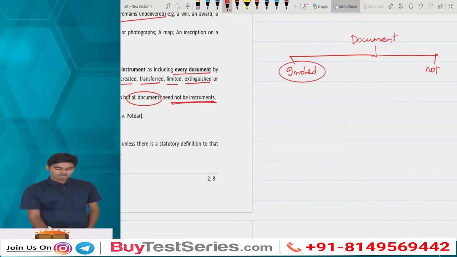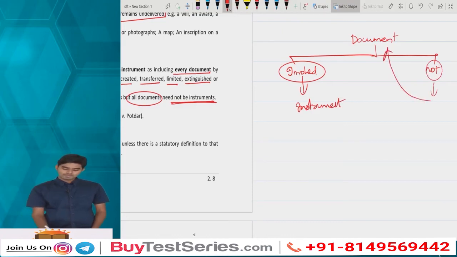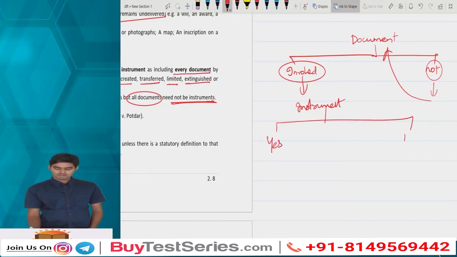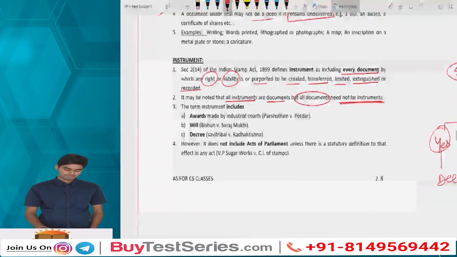If that is involved, it is an instrument. If not, it is only a document. Now if it is an instrument, you need to check whether it is delivered or not delivered. If delivered, then it will become a deed. If not, it is only an instrument. This is how you need to check.